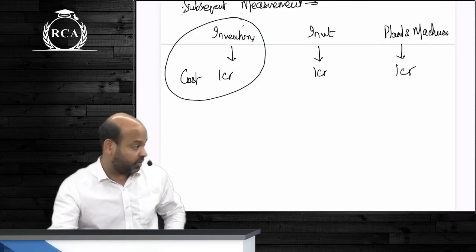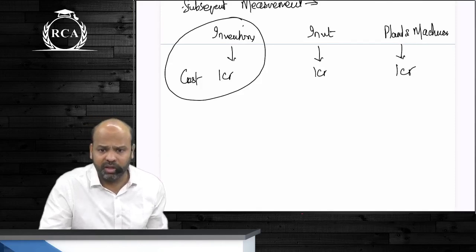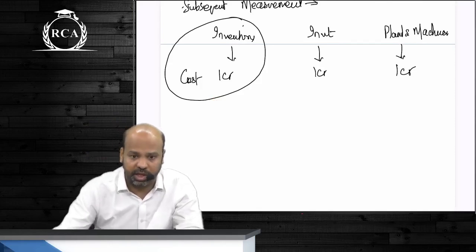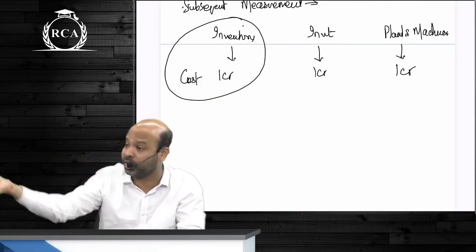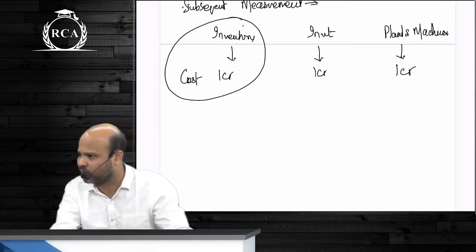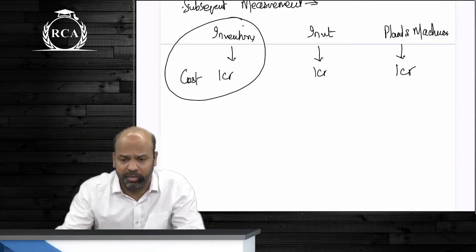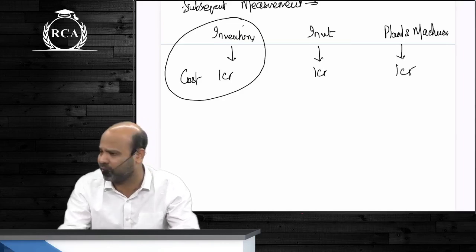This inventory is not yet sold. If it is already sold, what will happen to this? It will get transferred to P&L account. I will transfer consumption of inventory to P&L account. I will also book revenue in my P&L account. Won't I book revenue guys? The difference between the cost and my revenue will be my profit. I bought it for 1 crore. I sold it for 1.5 crores. The differential 50 lakhs is going to be my profit.